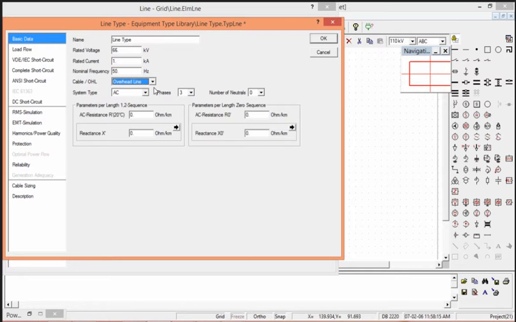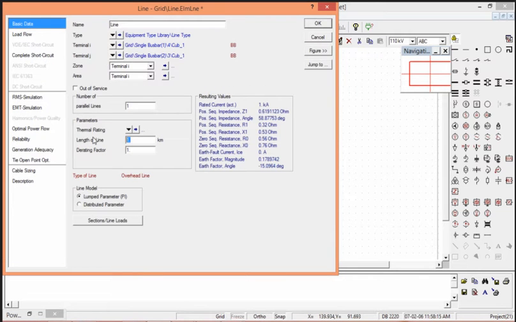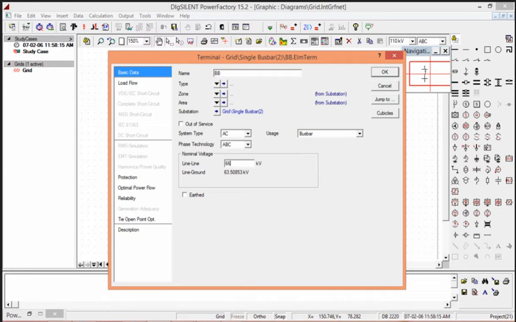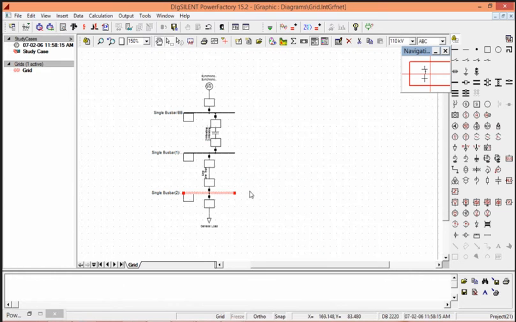This is overhead line. System is AC. We can define it as a DC or AC systems. Here number of phases can also be defined. Number of neutrals we can define. Some resistance and reactance values. Rated current will be 1 A. Length of line will be 100 km, with line model lambda parameter. Here nominal voltage will be 66 kV.